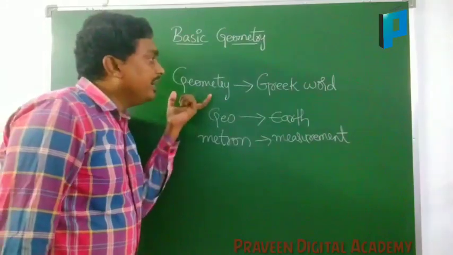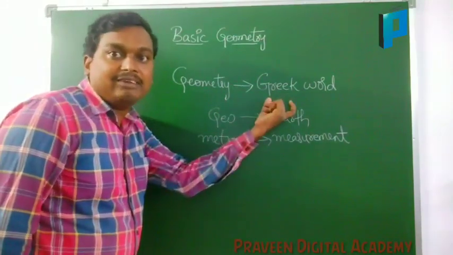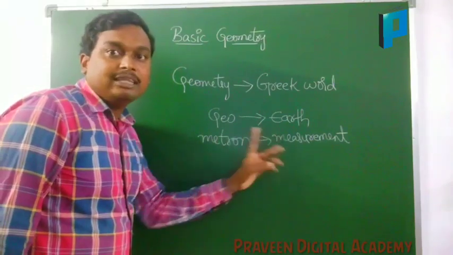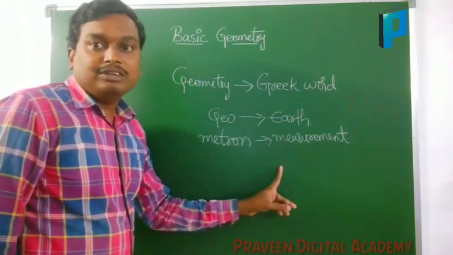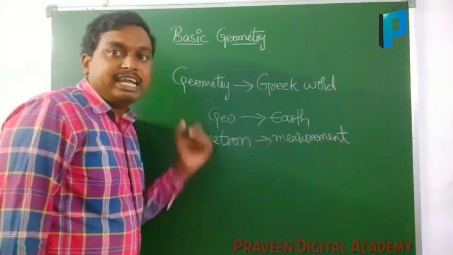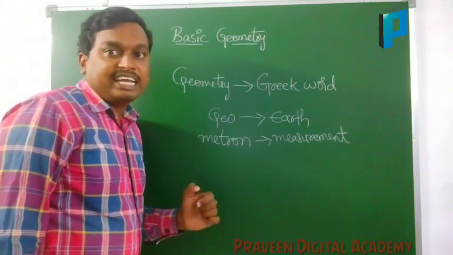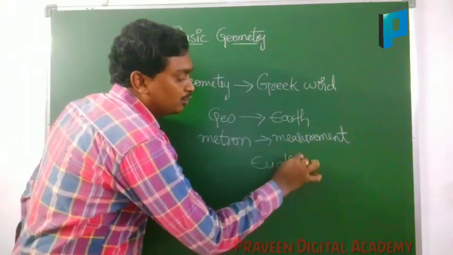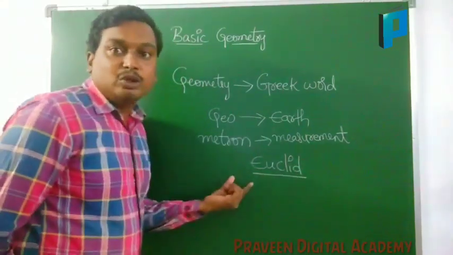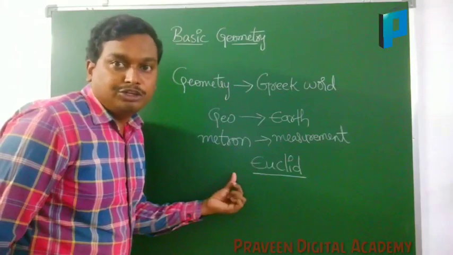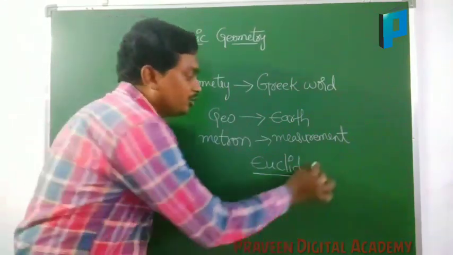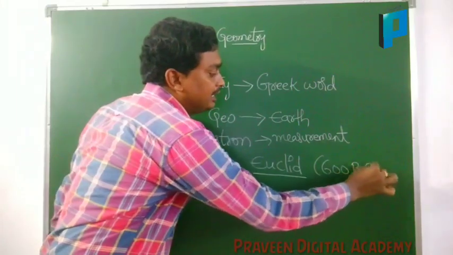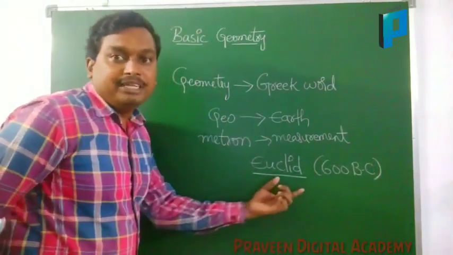Here, geometry is derived from the Greek language. Namely, it has two words. Geo is nothing but earth. Metry is nothing but measurement. Geometry was invented by the scientist Euclid, and he is known as the father of geometry. He belongs to 600 BC.